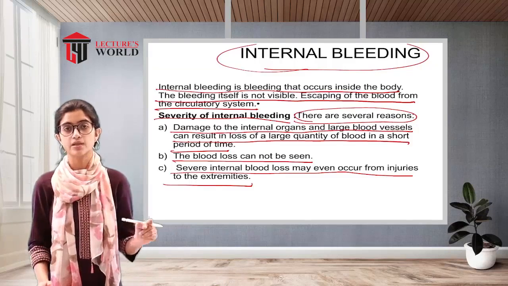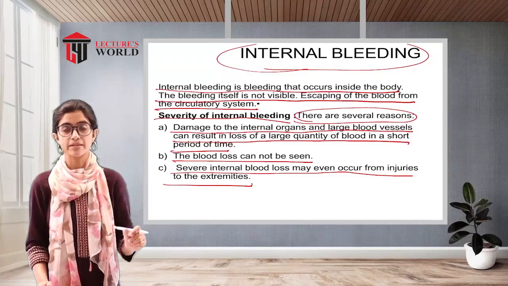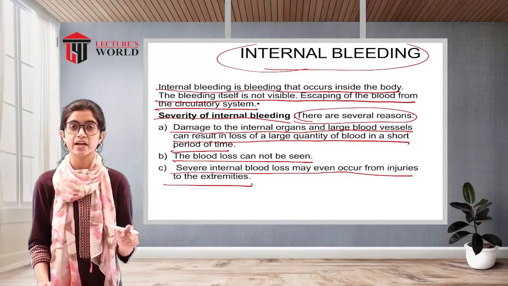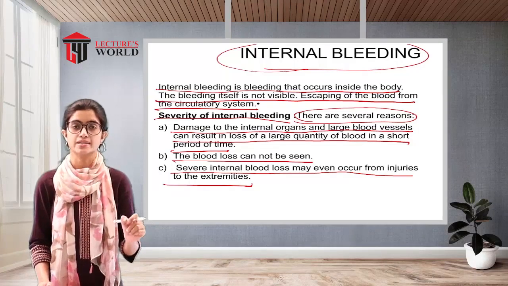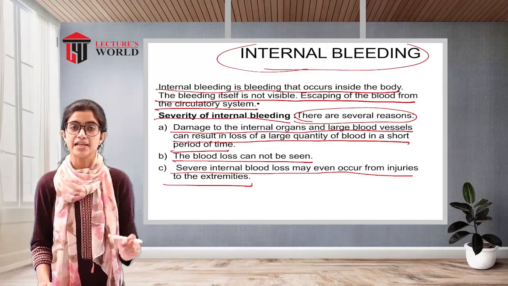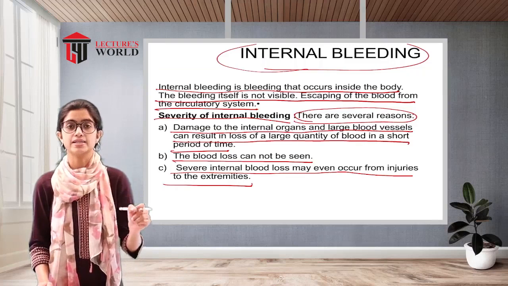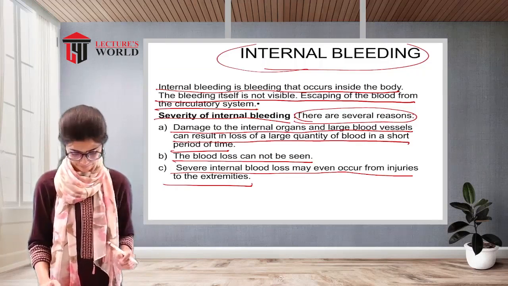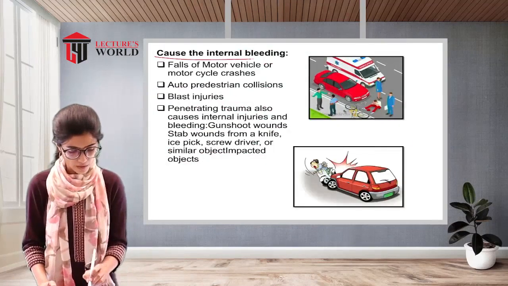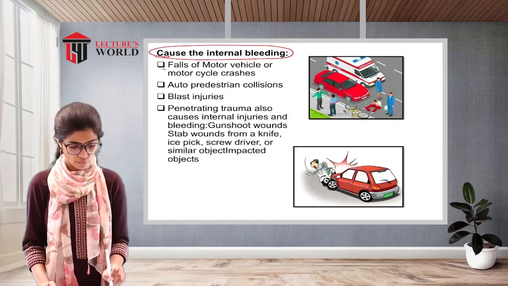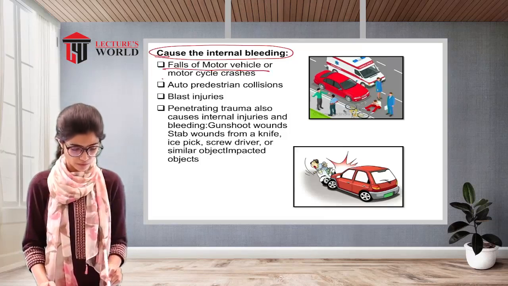The negative point for internal bleeding is that the blood loss cannot be visible. Since it cannot be seen, the severity of the bleeding cannot be assessed as adequately as the severity of external bleeding. Now, what are the causes of internal bleeding? Falls, motor vehicle or motorcycle crashes.